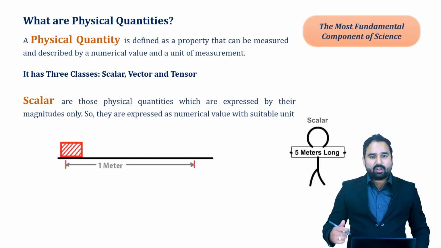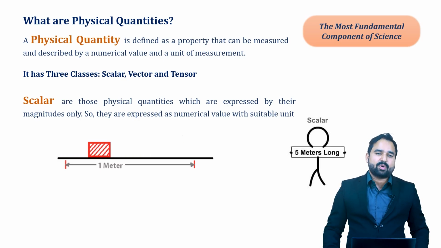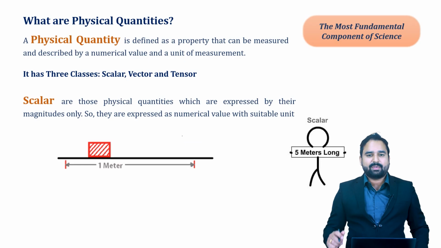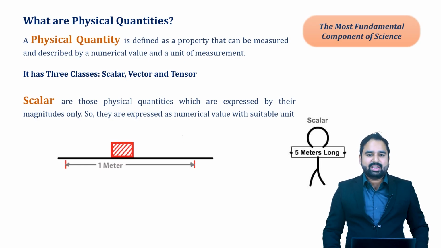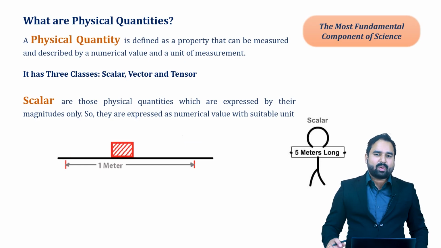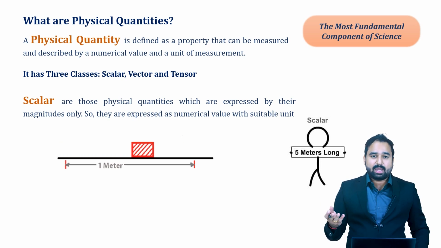Another example, one of my friends is taking a placard and denoting that 5 meters long. This friend is going to be our companion for the definition of vector quantities also. Here 5 is the magnitude and meter is the unit. So I think it is quite clear with the scalar quantities. For example, distance, speed, length, temperature of any body. These are scalar examples.